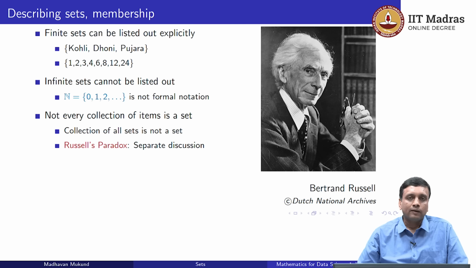In particular, Bertrand Russell showed that there is a problem if we collect all the sets together and call it a set. So if we have a set of all sets, then we have a problem, and this is something which is called Russell's paradox, which we will discuss in a separate lecture.